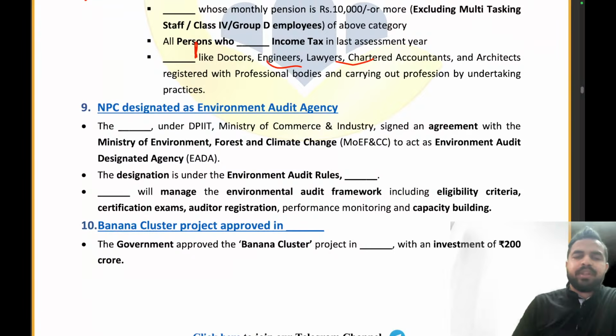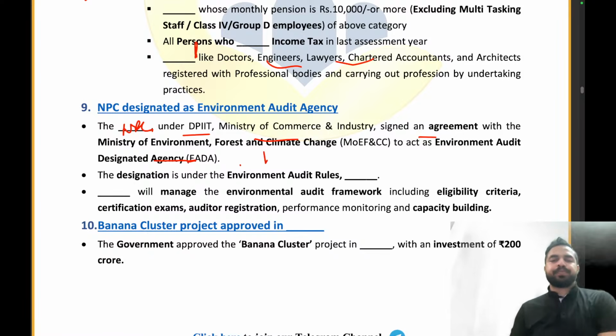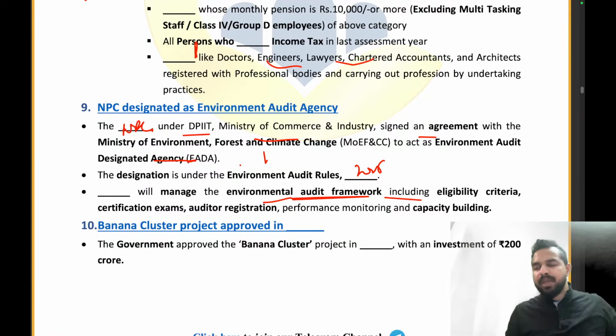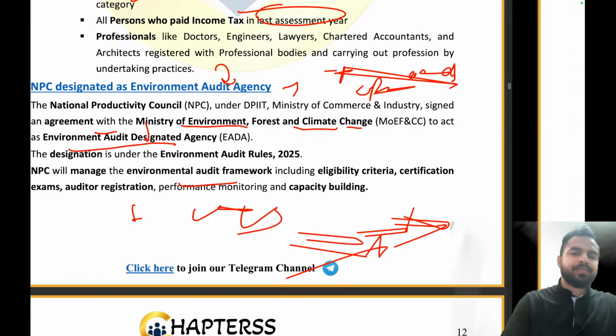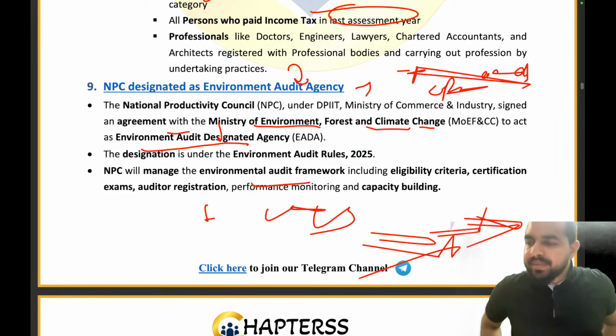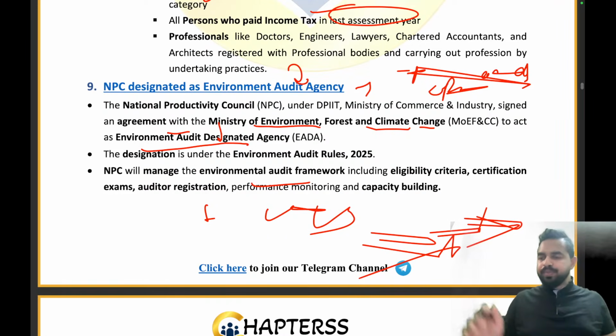Let's try to answer this question. The dash under DPIIT, Ministry of Commerce and Industry signed an agreement with the Ministry of Environment, Forest and Climate Change, to act as an environmental audit designated agency. The designation is under the Environment Audit Rules 2025. Dash will manage the environmental audit framework including eligibility criteria, certification, exams. What will be the name of that organization? So it is NPC, National Productivity Council. That's all. Clear everyone? Is this clear to all of you?